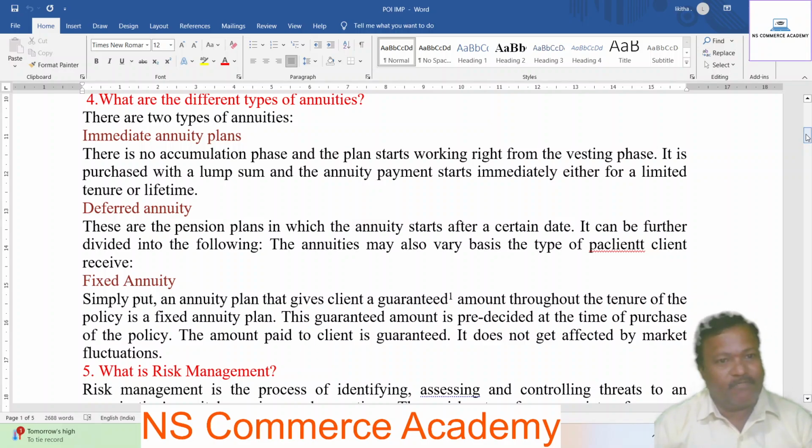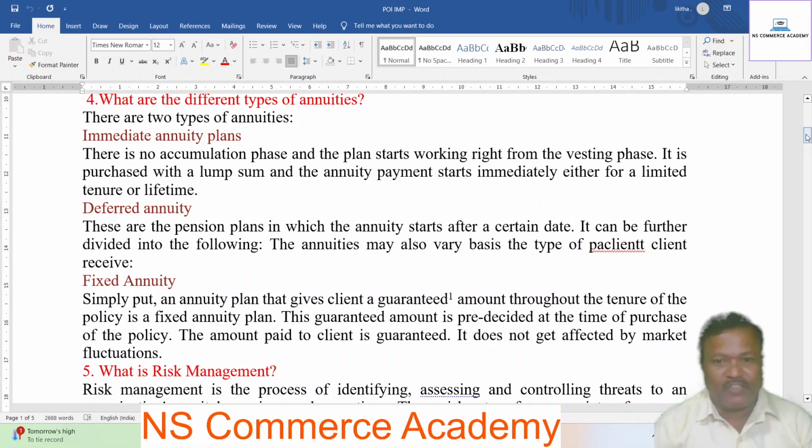Next, deferred annuity. These are the pension plans in which the annuity starts after a certain date. It can be further divided into the following. The annuities may also vary based on the type of return the client receives. Fixed annuity: simply put, an annuity plan that gives clients a guaranteed amount throughout the term of the policy is a fixed annuity plan.